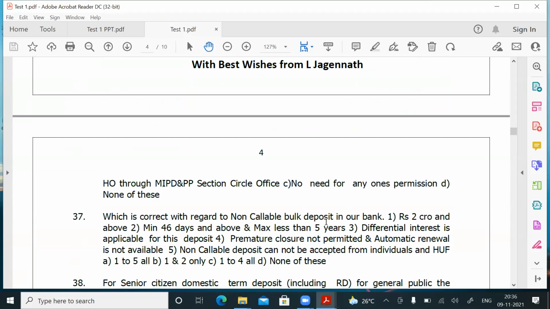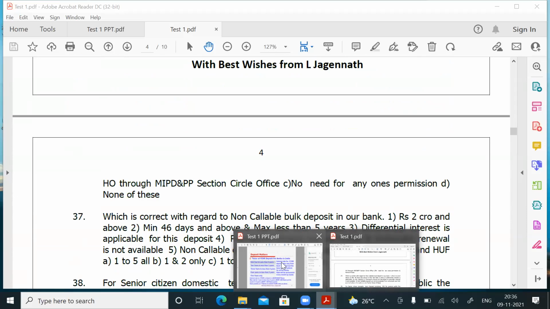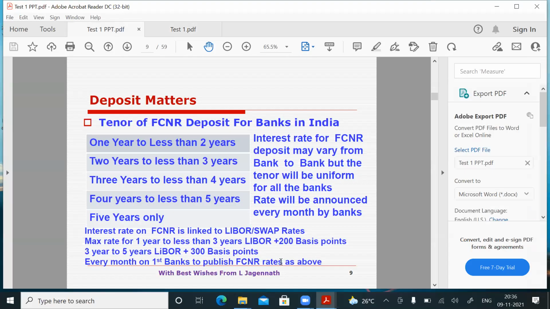Non-callable. What is non-callable, sir? Non-callable means before maturity closure is not permitted. What Reserve Bank of India is telling with regard to before maturity is that if the deposit is 15 lakhs and below, necessarily before maturity has to be permitted. In Canara Bank, we won't permit before maturity if the deposit is 2 crores and above under non-callable deposit. Okay, we are not violating RBI guidelines.